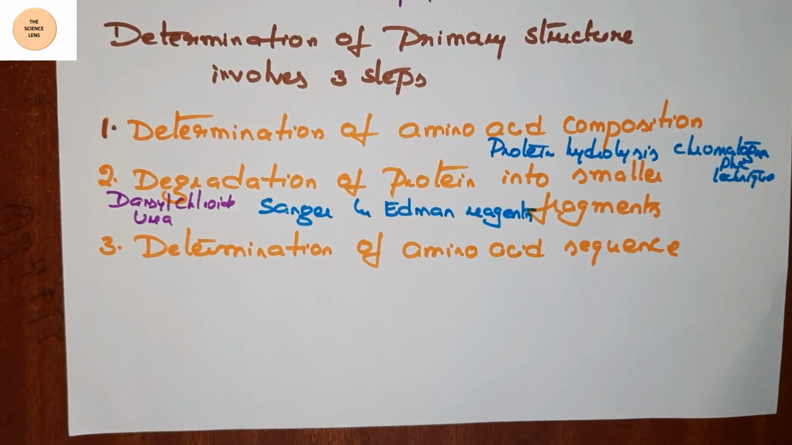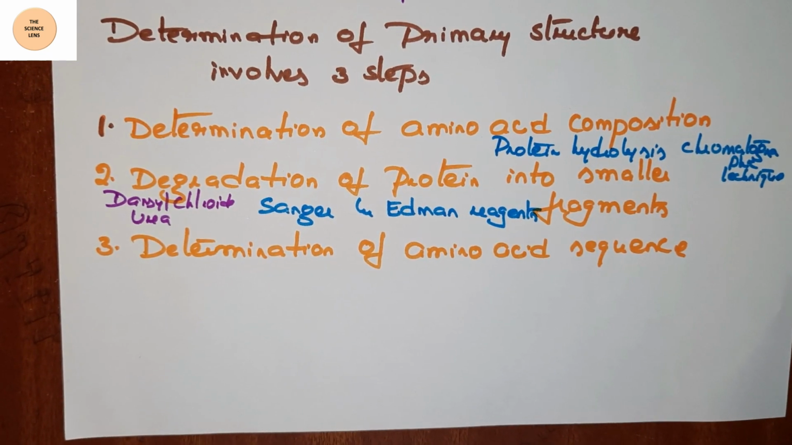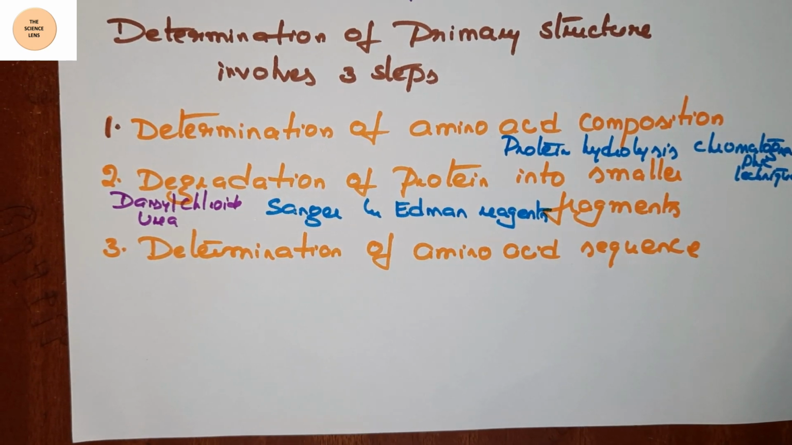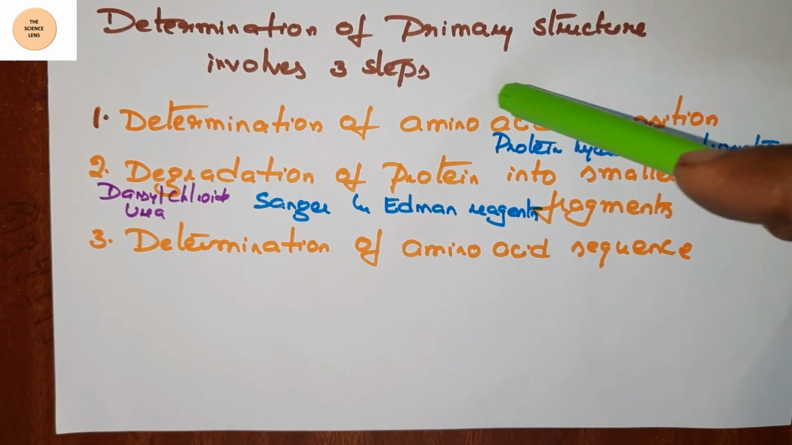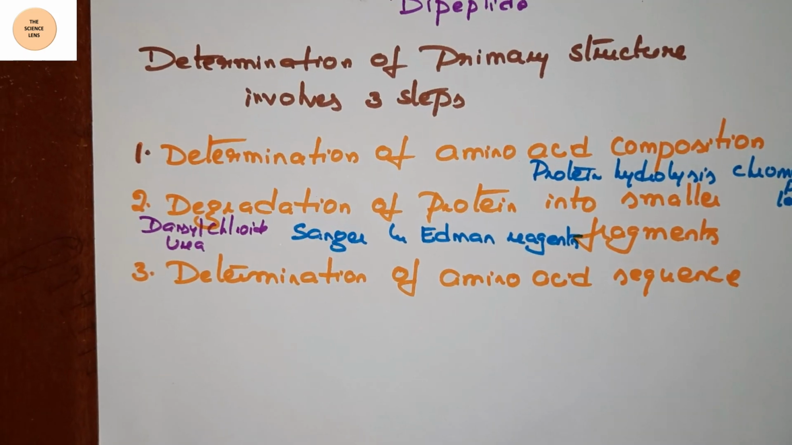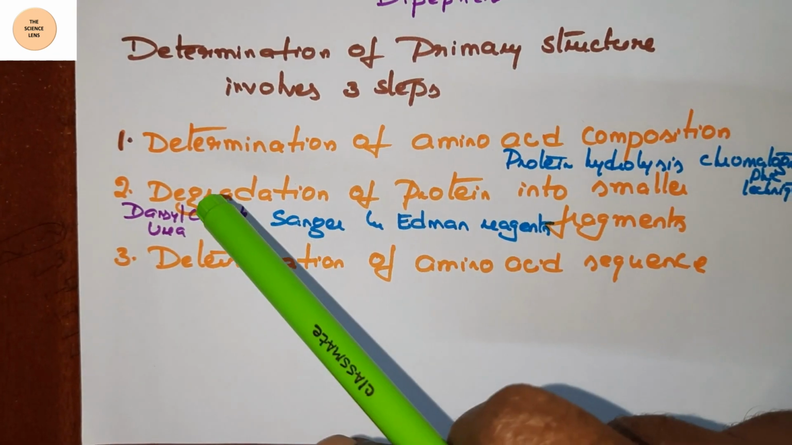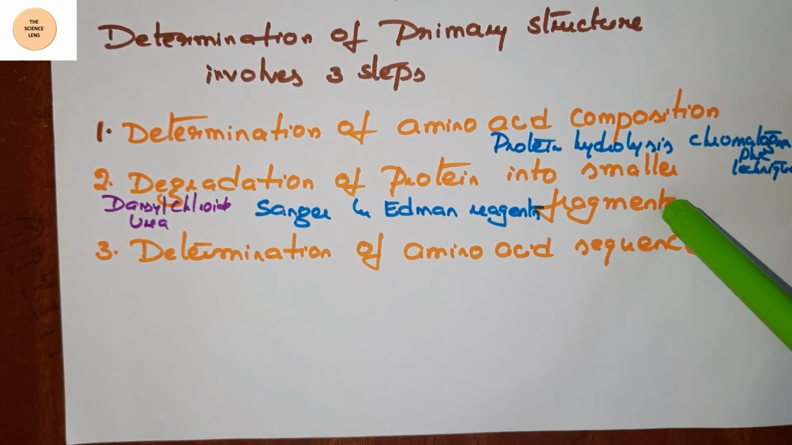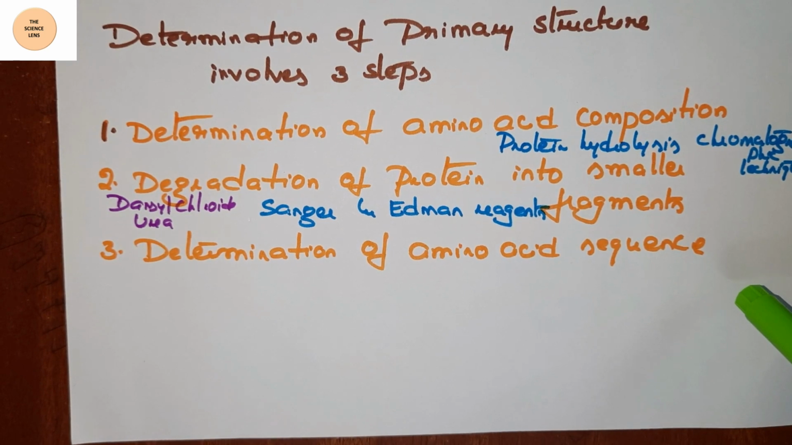We came to know that the linear sequence of individual amino acids in a polypeptide chain is the primary structure. How to determine the primary structure? Determination of primary structure involves three steps. First step, determination of amino acid composition. Second, degradation of proteins into smaller fragments. Third step, determination of amino acid sequence.